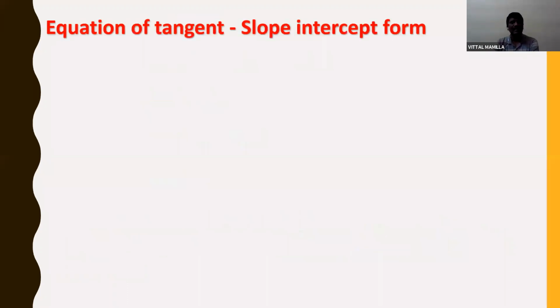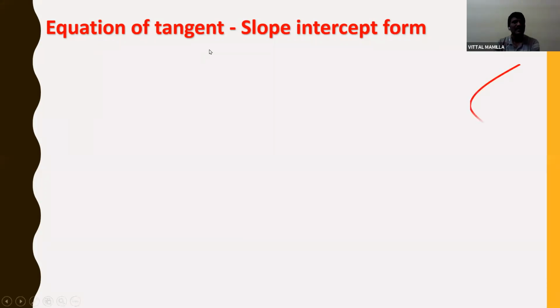Okay, next. Let us see the equation of tangent in slope intercept form. So what is the slope intercept form of a straight line? y is equal to mx plus c. So equation of tangent means I should substitute c is equal to a by m, right?